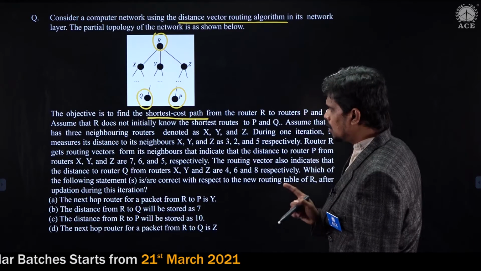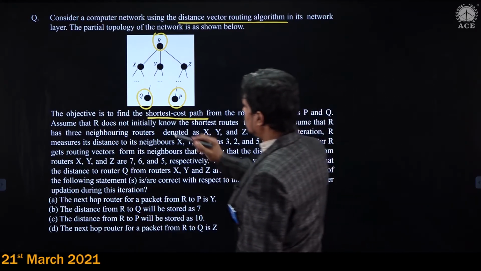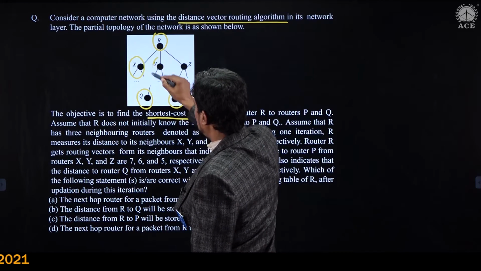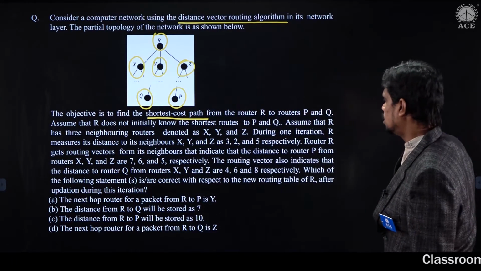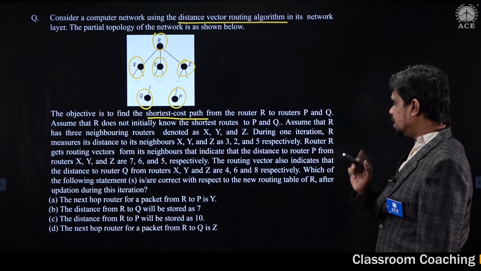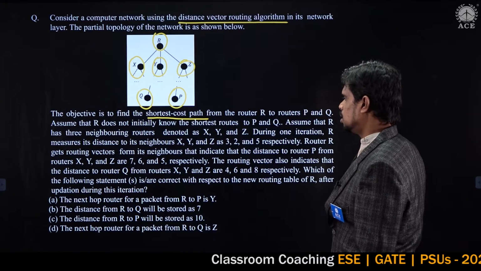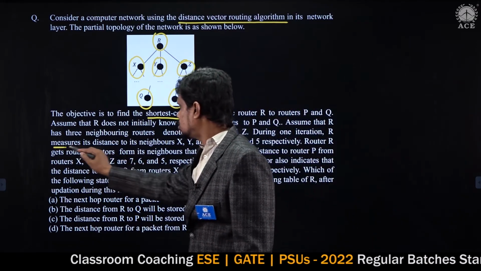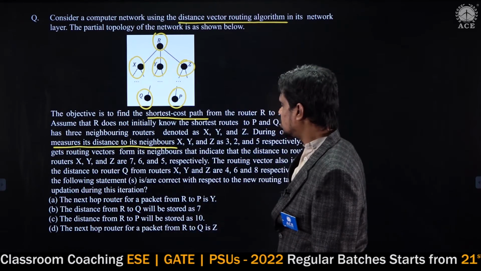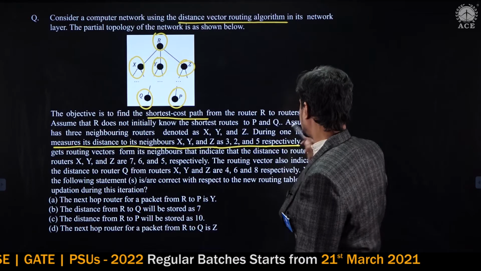Assume that R has 3 neighbor routers denoted as X, Y and Z. So, these are the 3 routers which are neighbors to R. During one iteration, R measures its distance to its neighbors X, Y, Z as 3, 2 and 5 respectively.